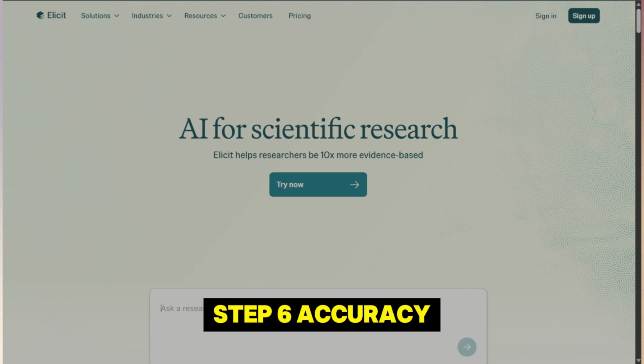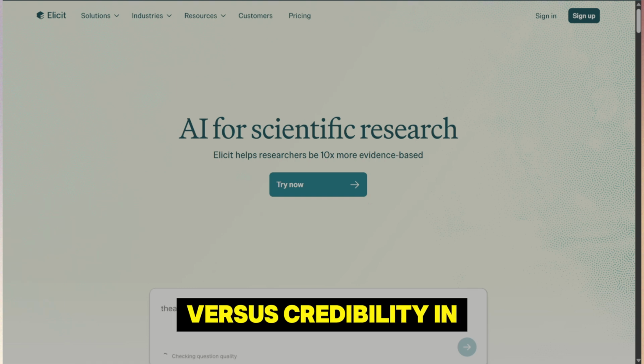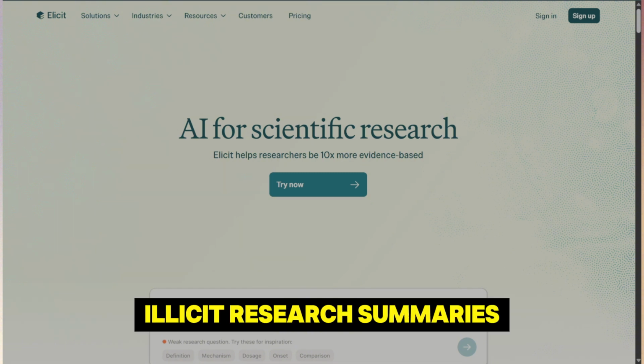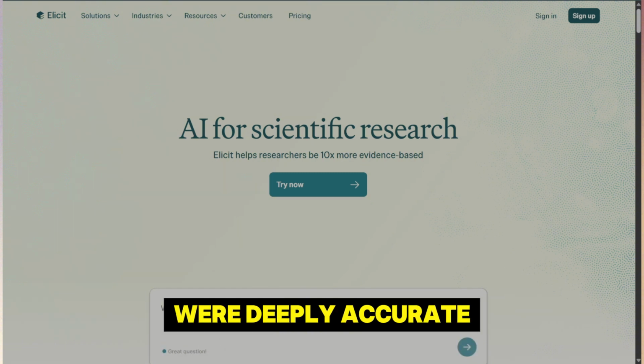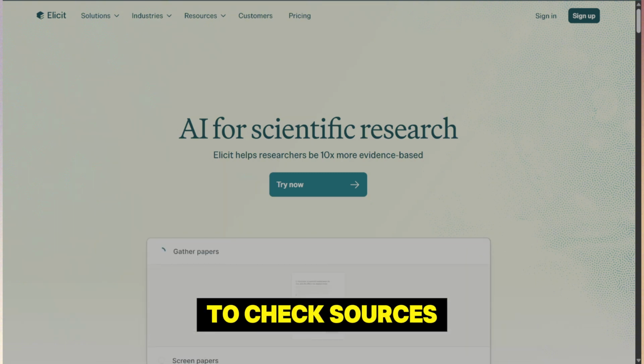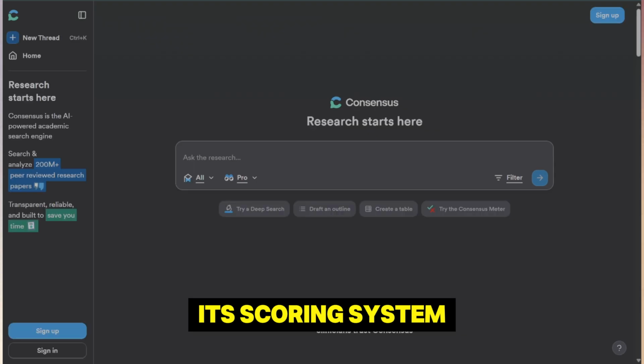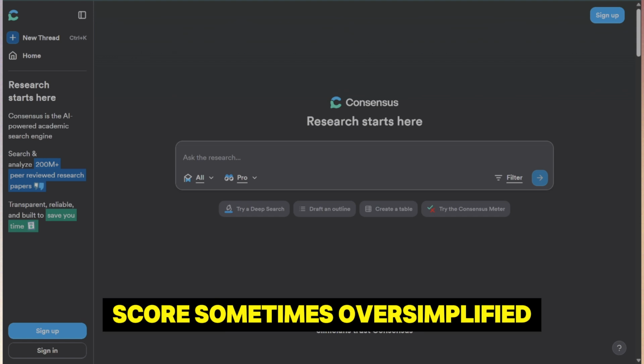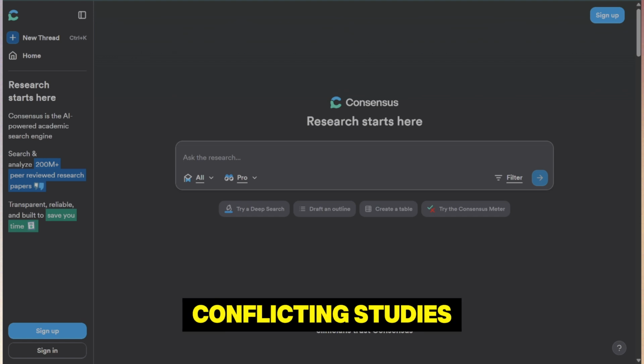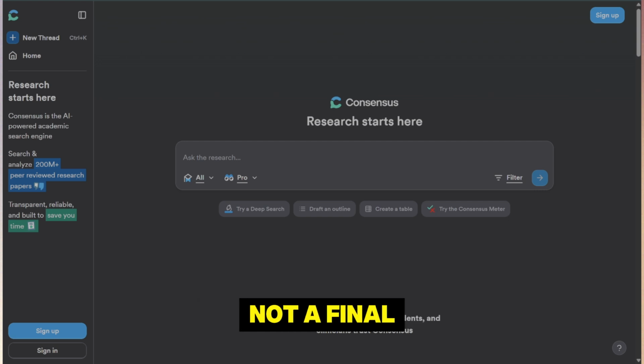Step 6. Accuracy versus credibility. In tests, Elicit's research summaries were deeply accurate, but required you to check sources. Consensus's verdicts felt credible because of its scoring system, but the truth score sometimes oversimplified conflicting studies. For strong research, you may need to use Consensus as a guide, not a final authority.